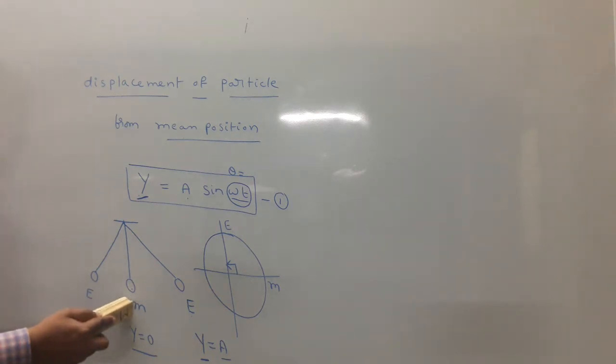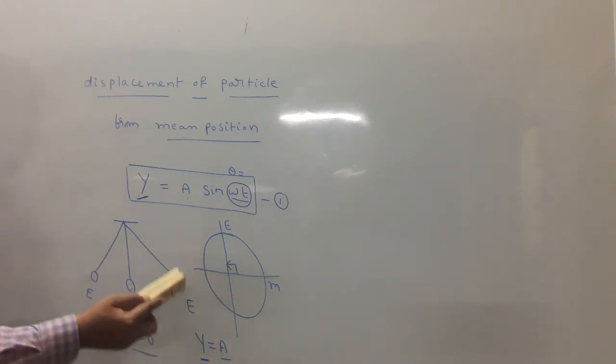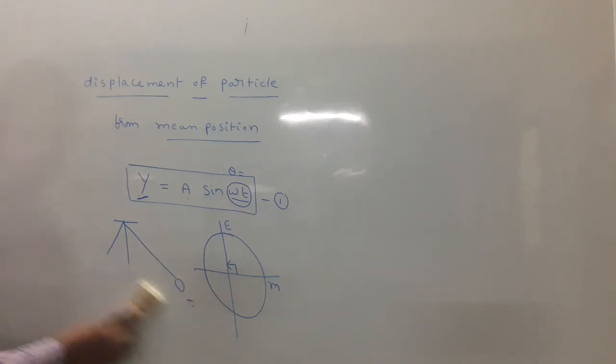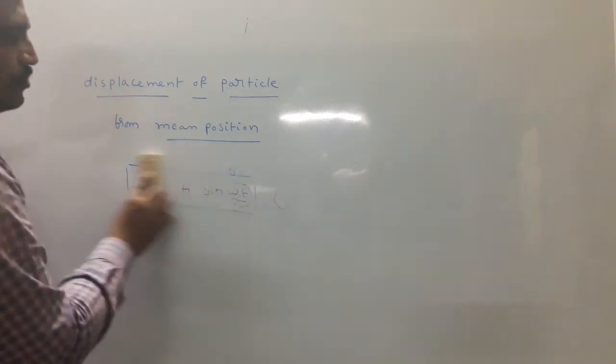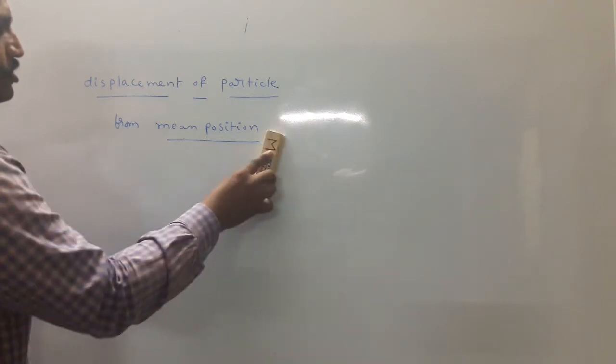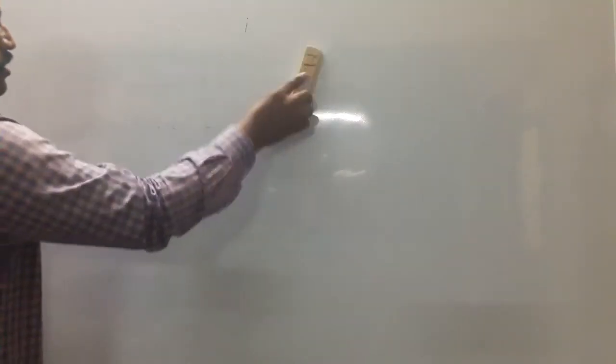Body at mean position, displacement is 0. Body at extreme position, displacement is maximum. That y value is A. Okay?